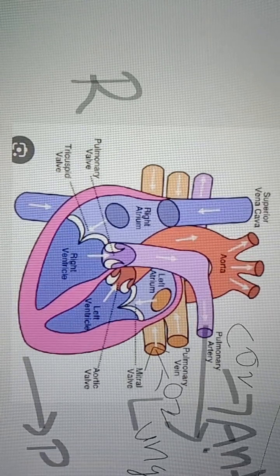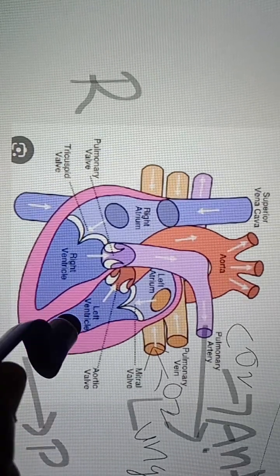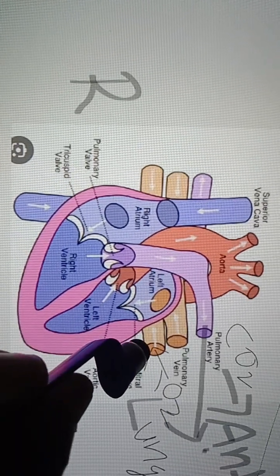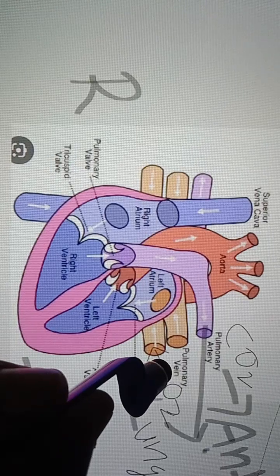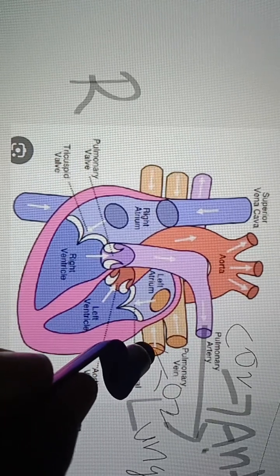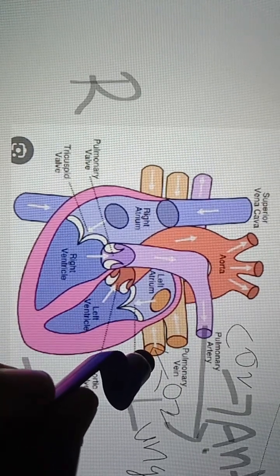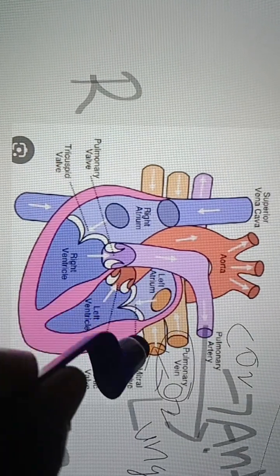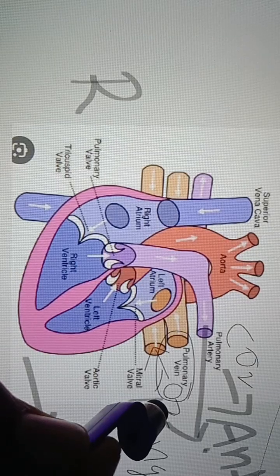Why? Because the force coming from the heart will not work on this vein, and its structure is the same as a vein. This is a special blood vessel which carries oxygenated blood.